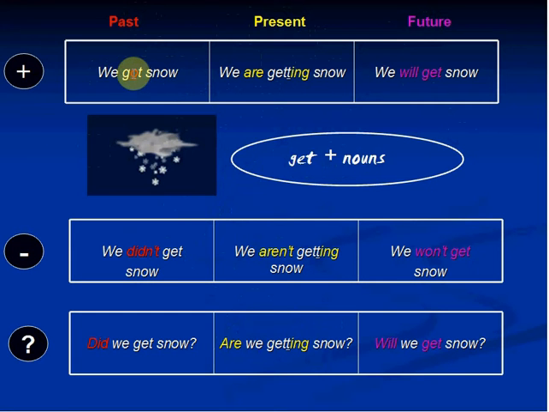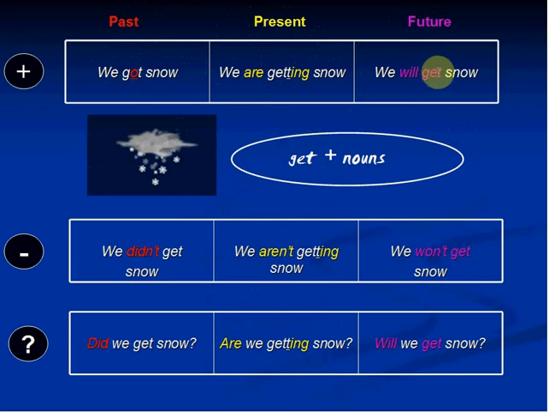So got is the past tense form of the verb to get. And as I showed you, it could here mean we had snow last night, we received snow last night, or we obtained snow last night. Those are all synonyms, but an English speaking person will probably choose got over all the other synonyms.